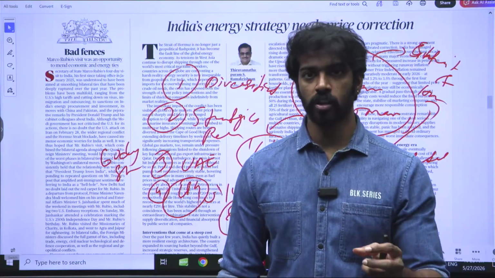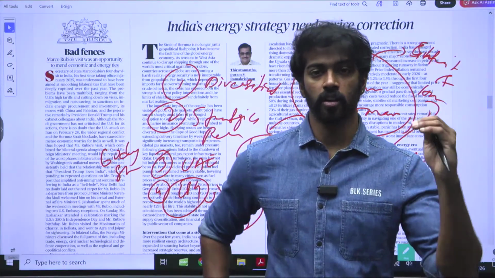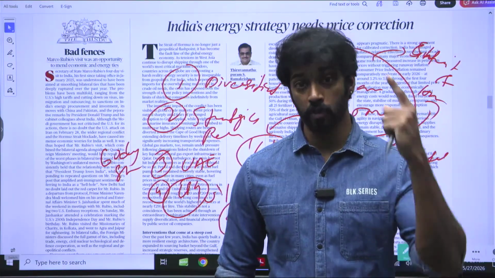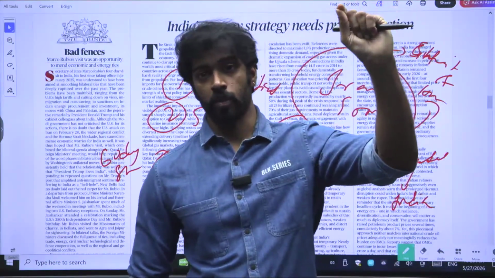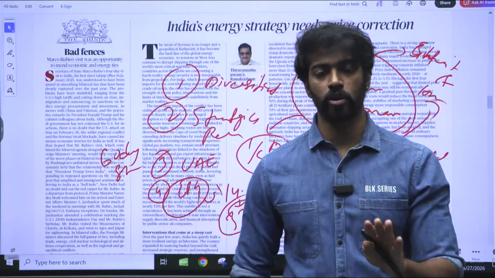All of this, what does it lead to? It leads to very low supply, and low supply with a high amount of demand means that the petrol prices should have been very high. I'm not saying that the petrol prices are low.